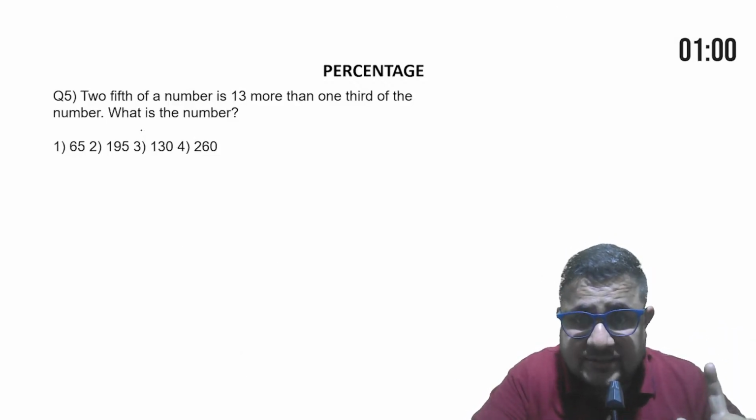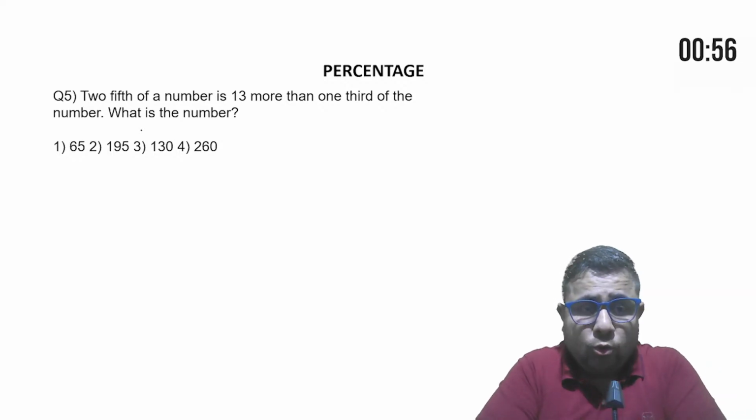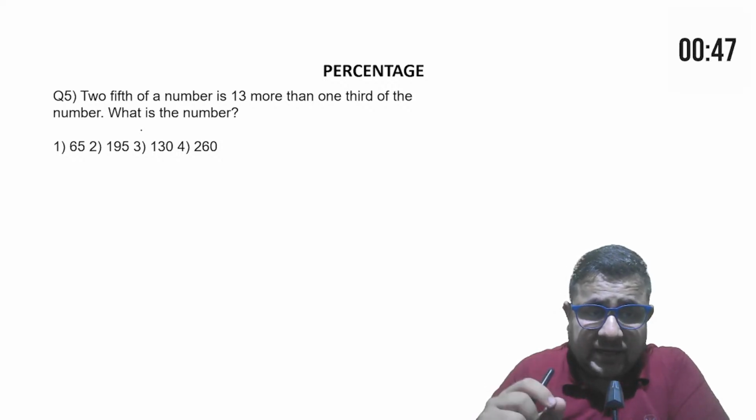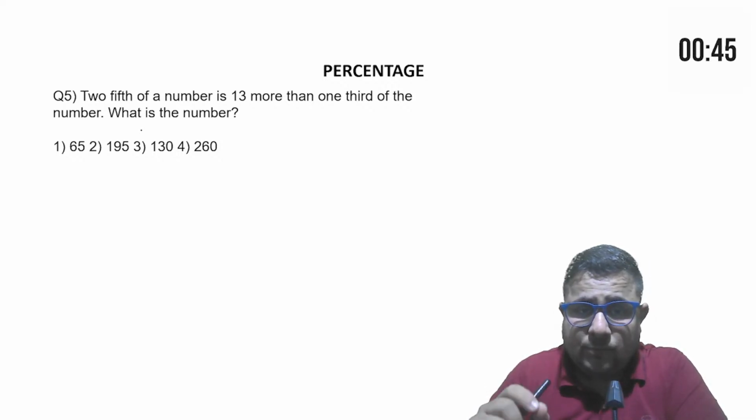Now the next question is here. You have 1 minute for it. Do it fast. 2/5 of a number is 13 more than 1/3 of the number. What is the number?